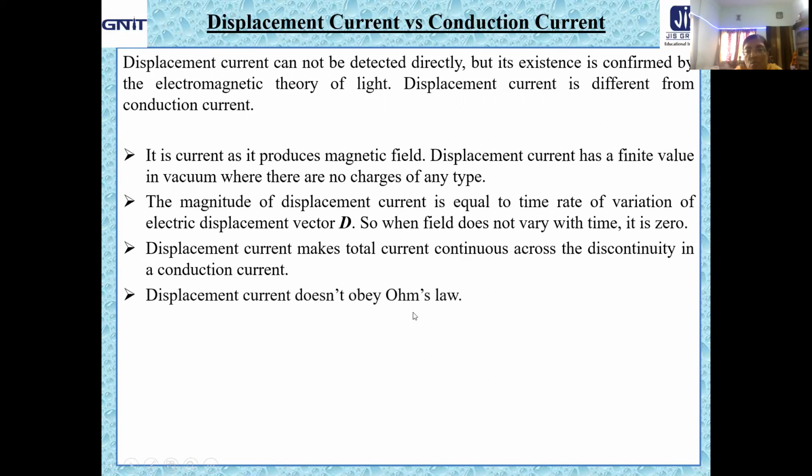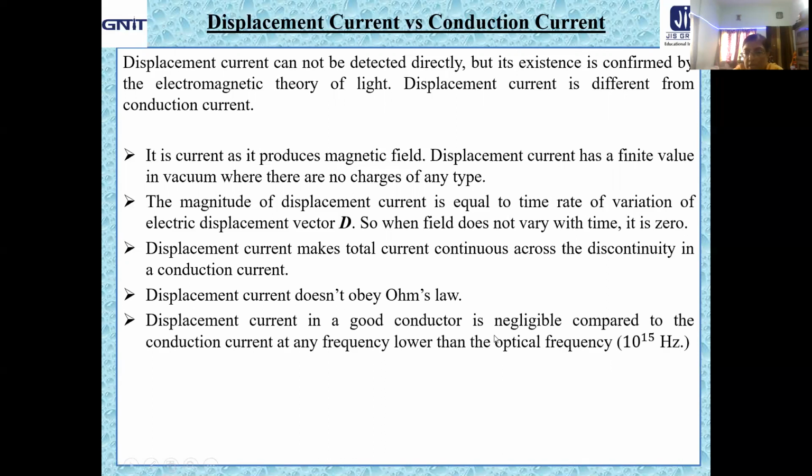Displacement current doesn't obey Ohm's law. For conduction current, we know that J equals sigma into E according to Ohm's law, where sigma is the conductivity. But in the case of displacement current, as sigma is zero, there is no associated charge carrier. So the displacement current density expression we consider as ∂D/∂t.